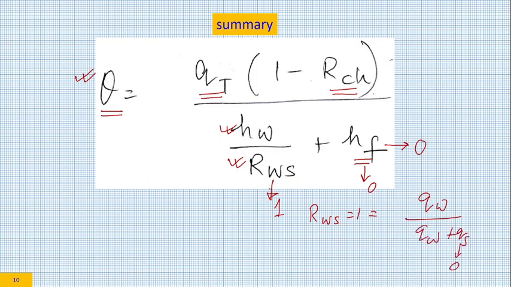So in the case of conventional dry grinding, or in the case of super abrasive dry grinding, you can write it as this.